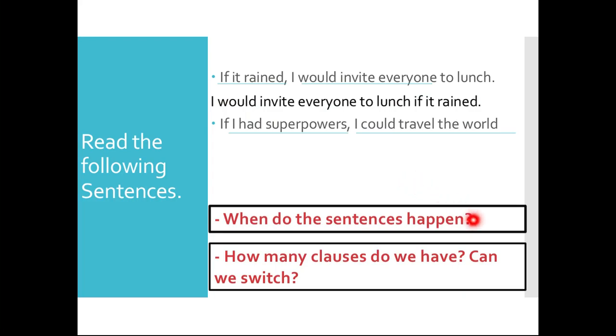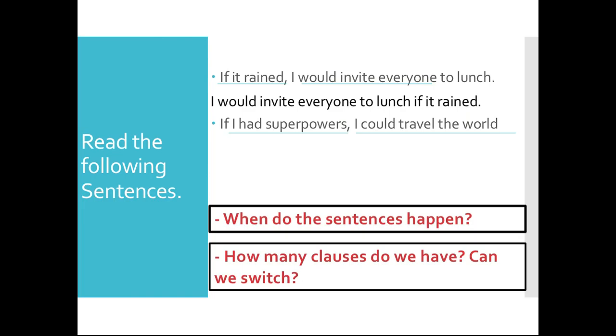we said, can we switch? And the answer is yes. We can start actually with the main part and then the if clause, right? But in that case, if we started with the main part, we are going to delete the comma. We are going to get rid of the comma. So we can say, I would invite everyone to lunch if it rained, right?